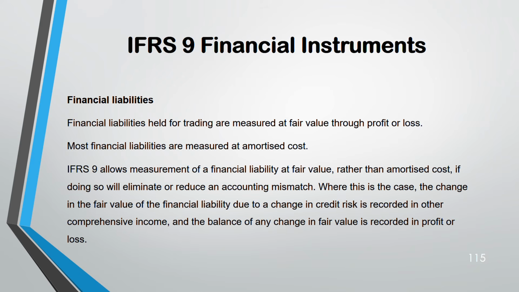So if it is recorded in other comprehensive income due to credit risk, other comprehensive income. But the balance of that change, apart from the credit risk, any change in the fair value will be reported in profit and loss. Okay. So if you record that financial liability at amortized cost now, rather than fair value, there's an accounting mismatch. Because the balance of the change in fair value of financial liability, you are recording in profit and loss, whereas the financial liability, you are measuring it at amortized cost. It doesn't make sense. So keep it at fair value in one place only.